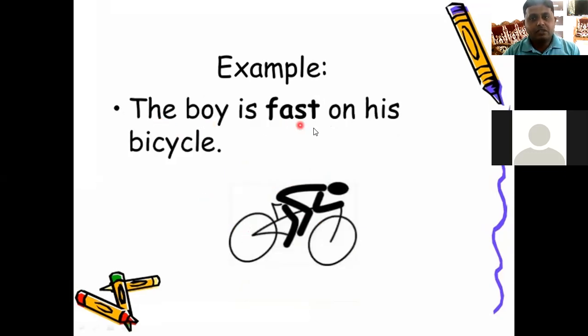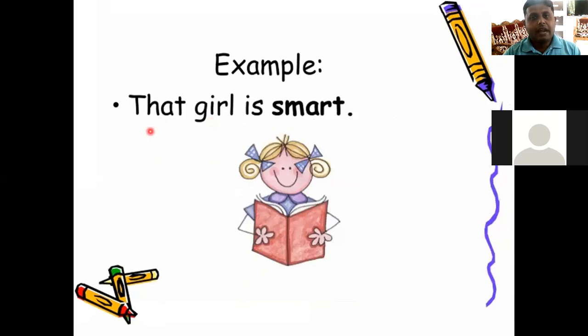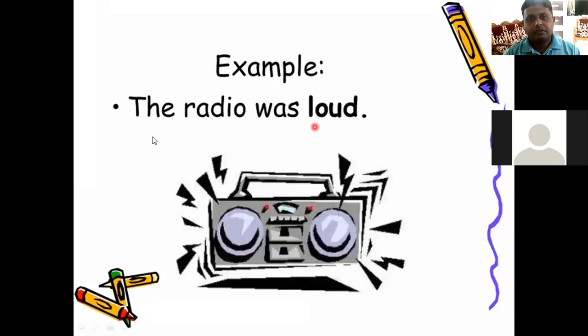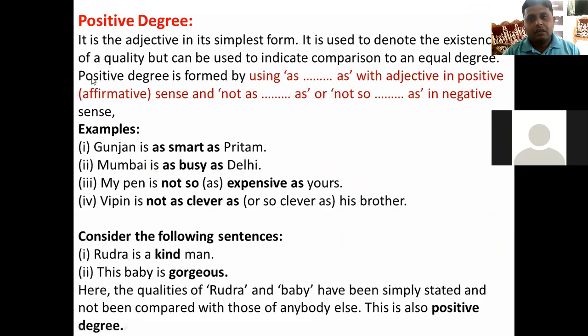The boy is fast on his bicycle. Example, the boy is fast, the adjective is fast. So it is just a description of the single person, that is the boy, right? That girl is smart, a single person, and the adjective is smart. The radio was loud, right? Let's go towards the next part, that is positive degree.